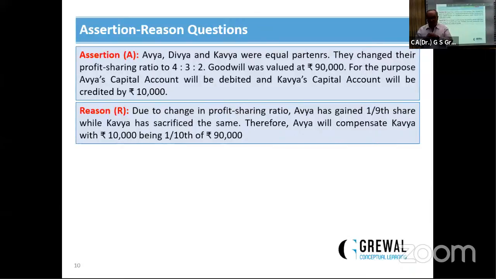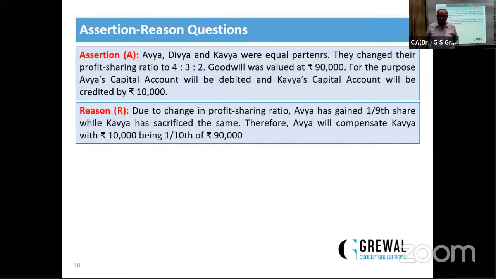Avya, Divya and Kavya are equal partners. They change their profit sharing ratio to 4:3:2. Goodwill was valued at 19,000. For this purpose, Avya's capital account will be debited and Kavya's capital account will be credited by 10,000. Due to change in profit sharing ratio, Avya has gained 1/9 share.